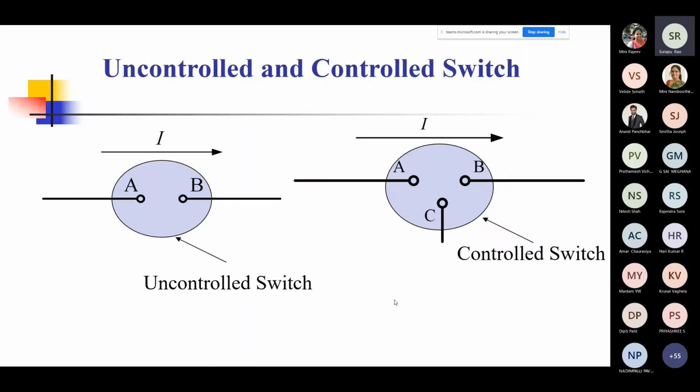So with the advent of fully controllable switches like the bipolar junction transistors, it's not that the efforts stopped. The efforts continued, and they still continue to come up with more advanced switches, more advanced power devices which could be used as switches. And what was the objective of these switches? Since they are in the path of the circuit, they should not cause a lot of losses.